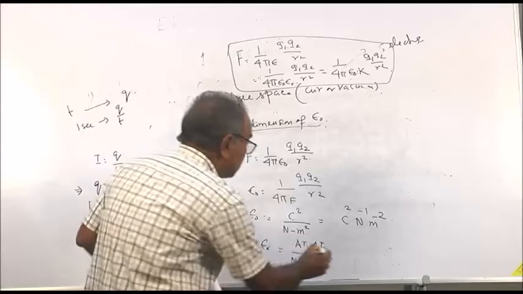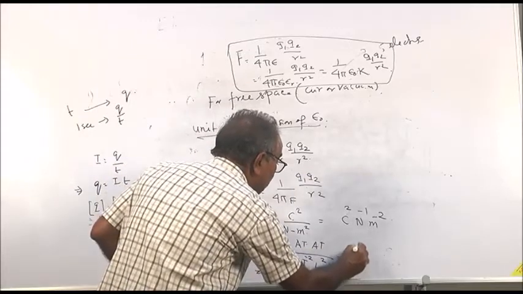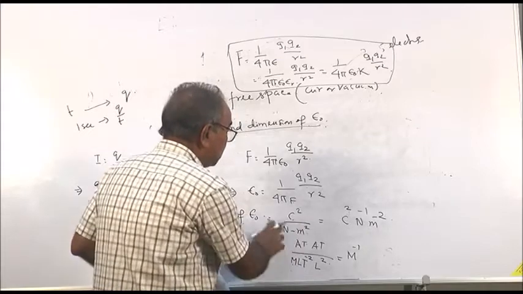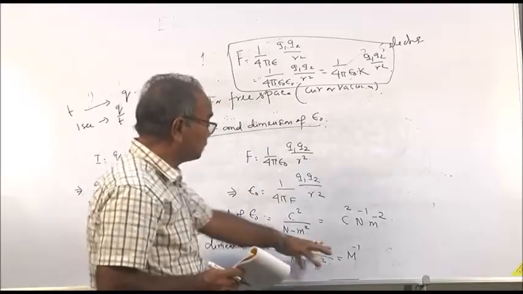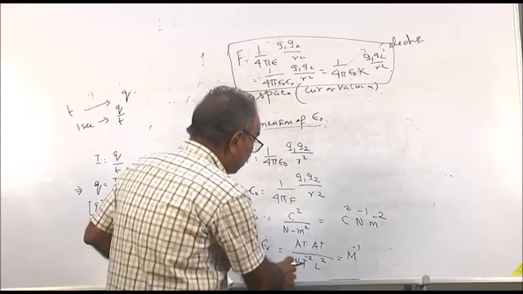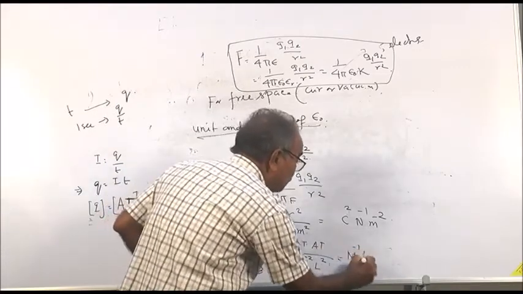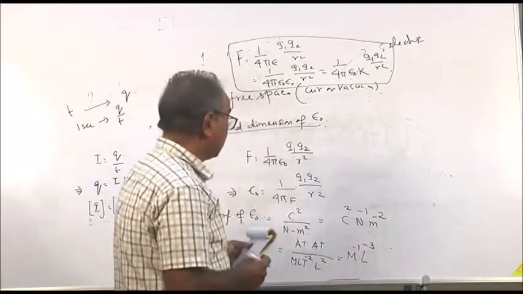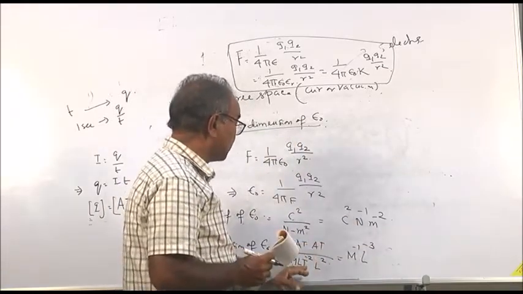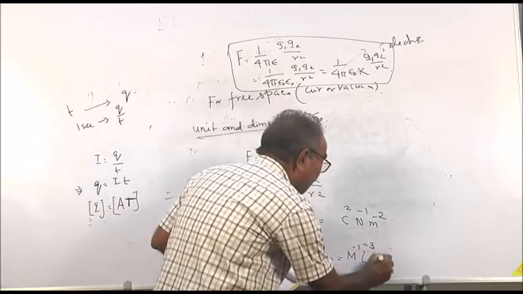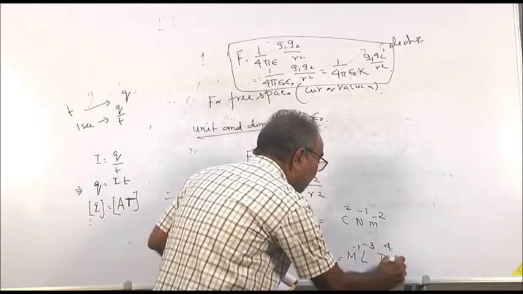That means it is equal to m to the power minus 1, because m is on the lower side. Then l cube goes off, so l to the minus 3, and t square goes off, becoming t to the 4 and A.